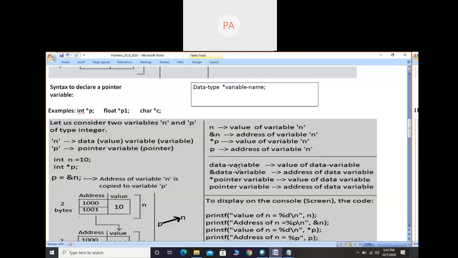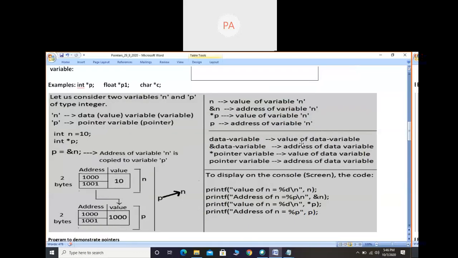Okay. So again, I will tell you, if you write a data variable without any symbol, you will get the value. If you write the data variable with ampersand symbol, you will get the address. If you write a pointer variable with star symbol, you will get the value. If you write a pointer variable without any symbol, you will get the address. So these are four important things you have to remember whenever we deal with pointers. Now, if I want to display all those things, that is the value of variable n, address of variable n, again value of n and address of n.